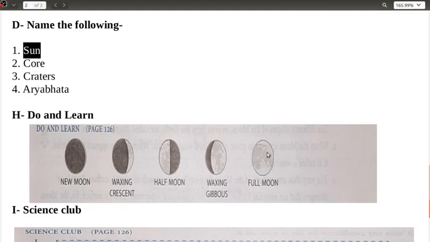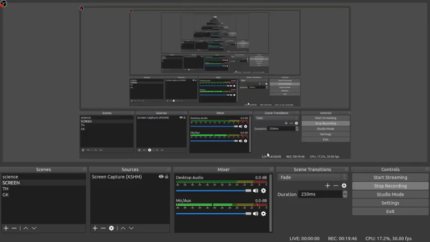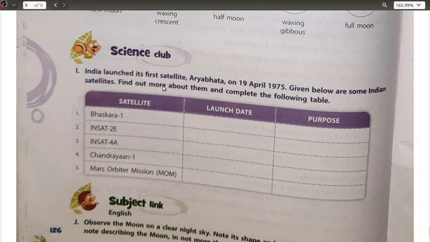Alright, the last part, that is the science club. So here we have, India launched its first satellite Aryabhat on 19th of April 1975. Given below are some Indian satellites. Find out more about them and complete the following table. So we have here Bhaskara 1, INSAT 2E, INSAT 4A, Chandrayaan 1, Mars Orbiter Mission. Okay, so we have to collect the launch date as well as the purpose of them, that is for what they were launched into space or into the Earth's orbit.